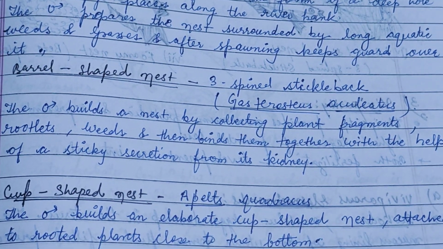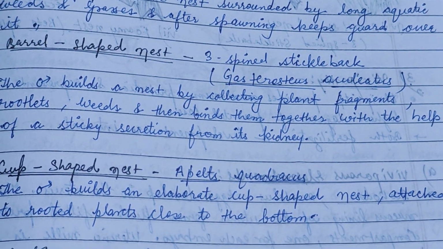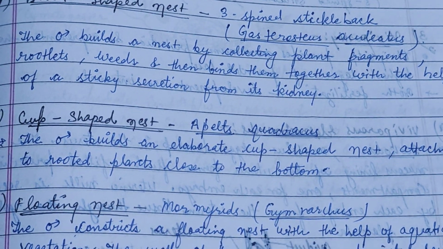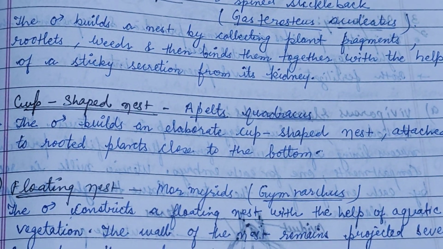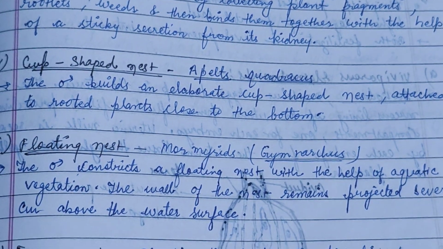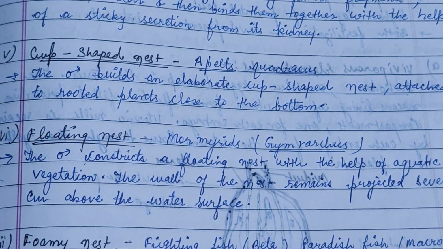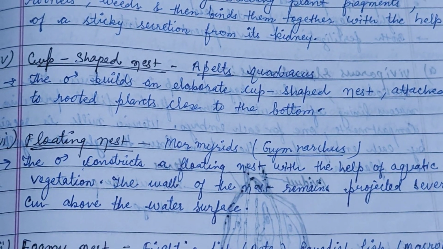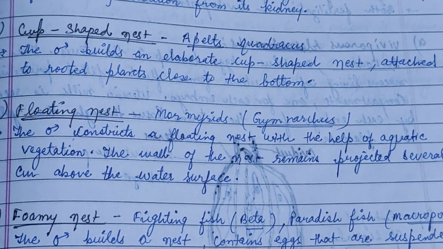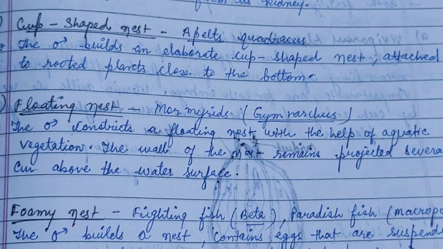Then the barrel-shaped nest. An example is the three-spined stickleback, also known as Gasterosteus aculeatus. The male builds a nest by collecting plant fragments, rootlets, and weeds, and then binds them together with the help of a sticky secretion from its kidney. Next one is the cup-shaped nest. An example is Aphredoderus, the Apeltes quadracus. The male builds an elaborate cup-shaped nest attached to rooted plants close to the bottom.